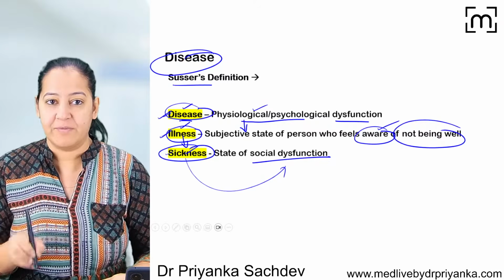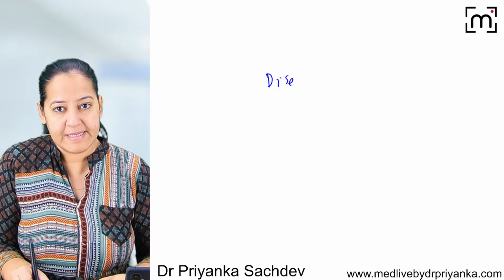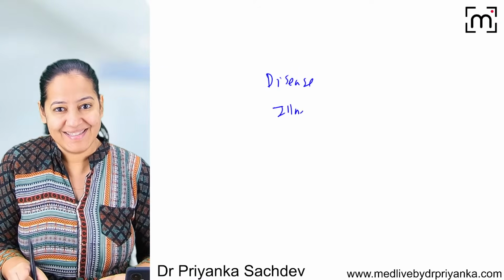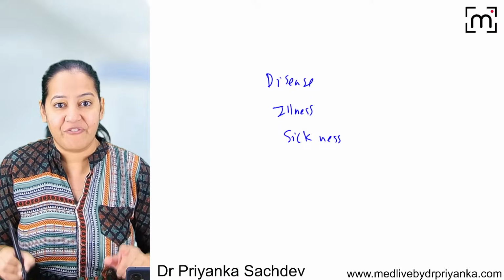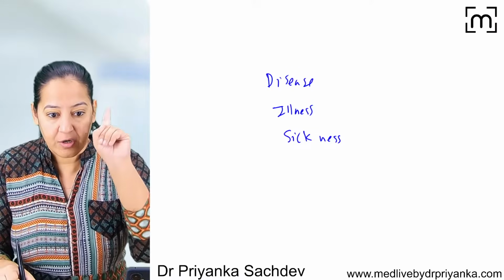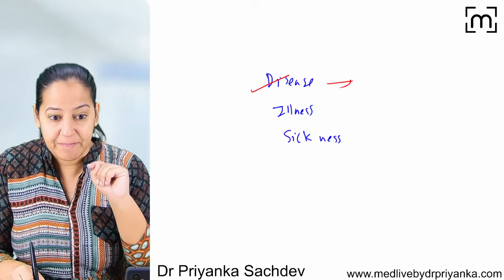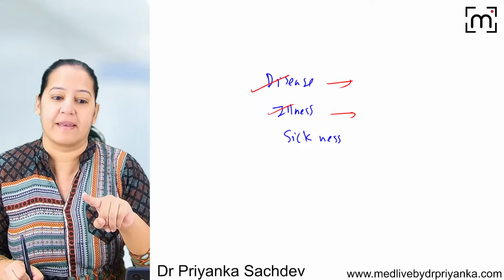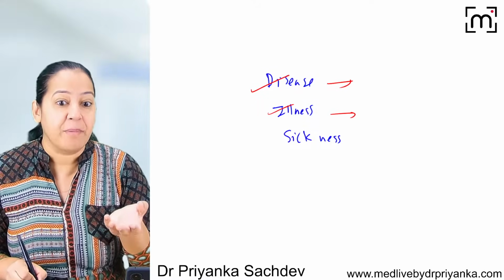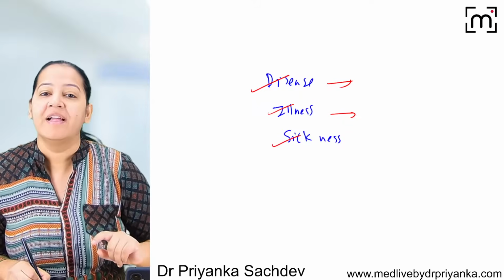I hope you got the difference between the three: what is disease, what is illness, and what is sickness. Any physiological or psychological dysfunction is the disease. The patient being aware that I am not well, that awareness is illness. And because of the illness, the patient becomes socially dysfunctional. That is known as sickness.